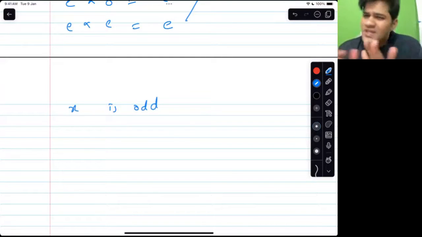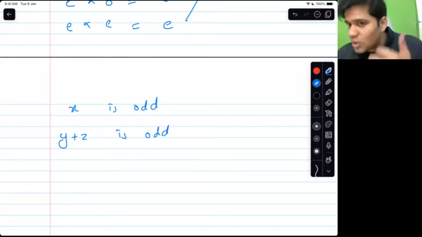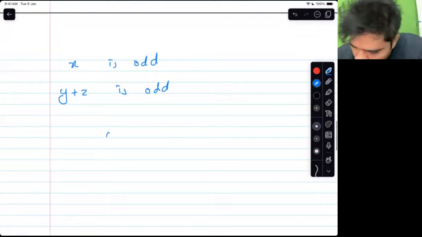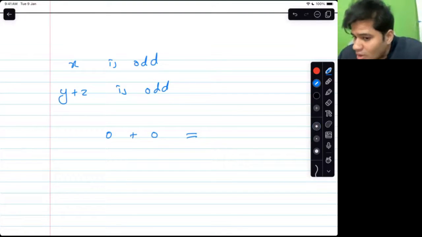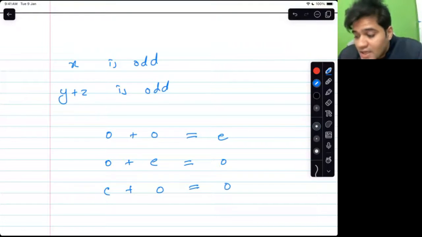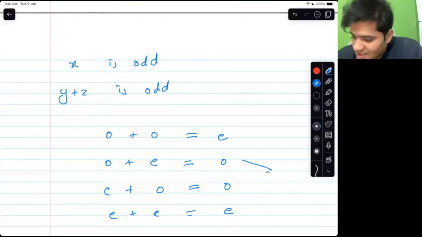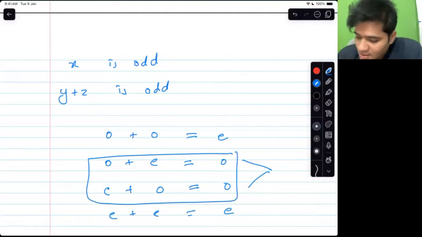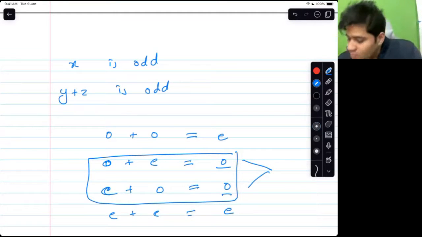Between y and z, we do not know whether they are odd or even, but we know that y plus z is odd. Now let us focus on one more thing. If y plus z is odd, what does that imply? Odd plus odd is an odd or an even? Even. Odd plus even is? Odd. Even plus odd is? Odd. Even plus even is? Even. So these statements tell us that when you have one odd number and one even number, you get an odd. If both are odd, you get an even. If both are even, you get an even.